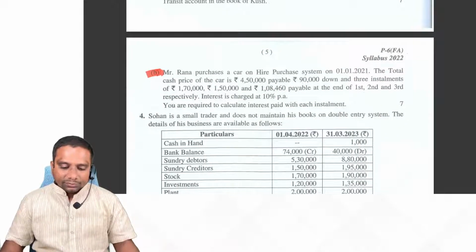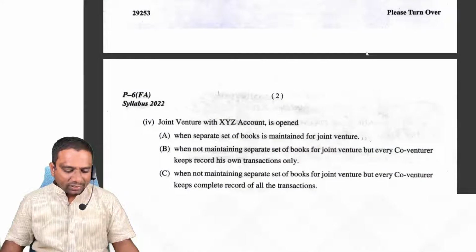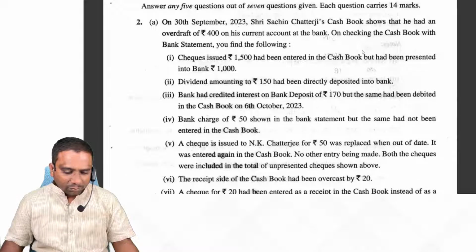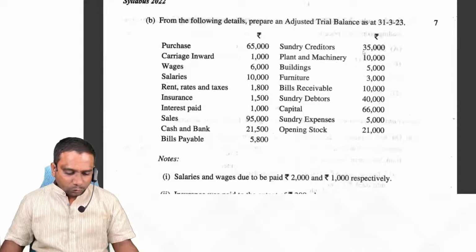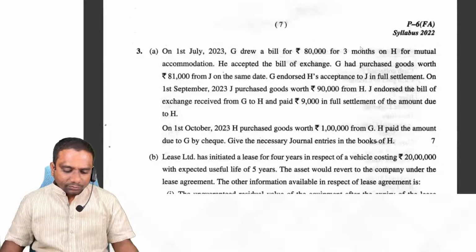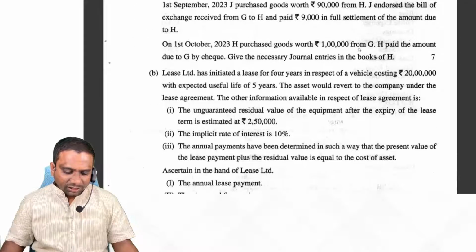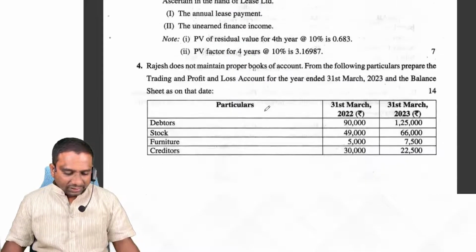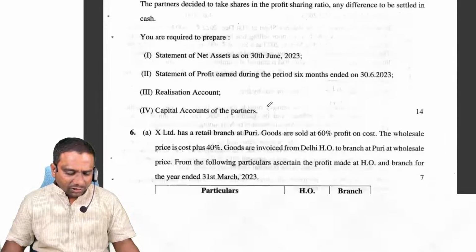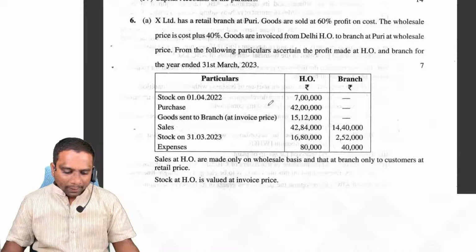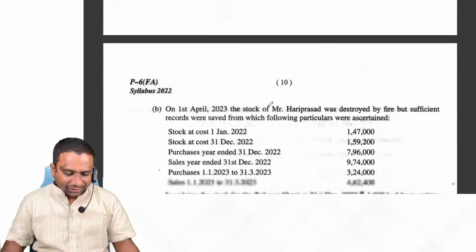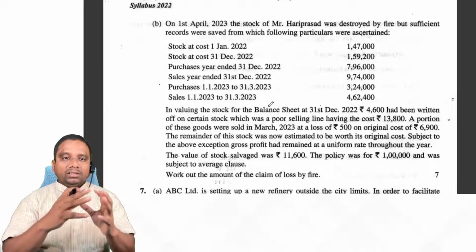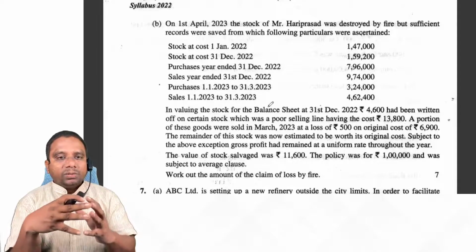Next, December 2023, they didn't ask any question from hire purchase. Let me check once again. 2B, no. 3A, bills of exchange. 3B, it is lease, the leasing question. Based on past trends, they are asking mostly between lease accounting and hire purchase.